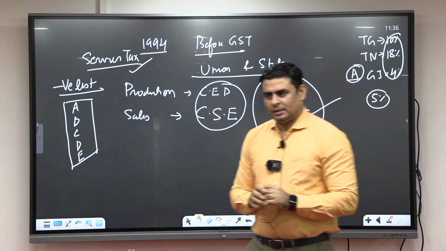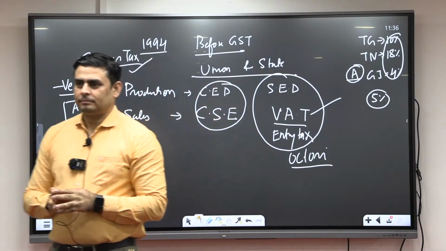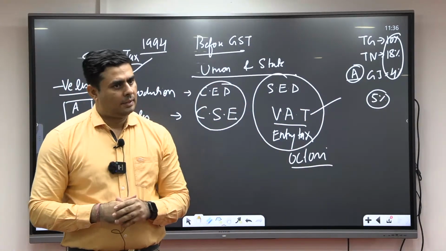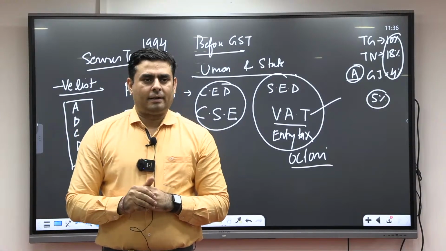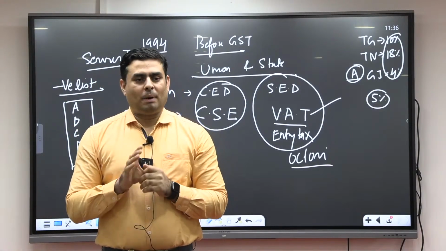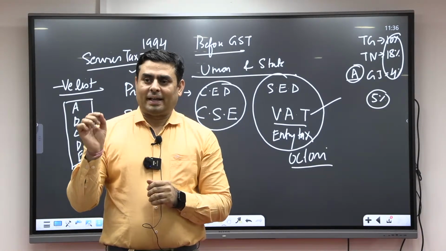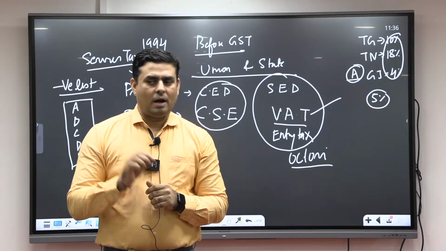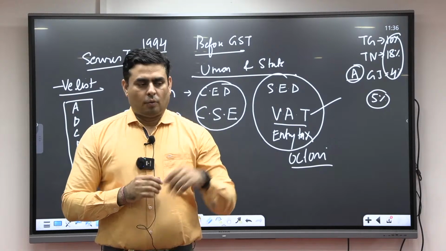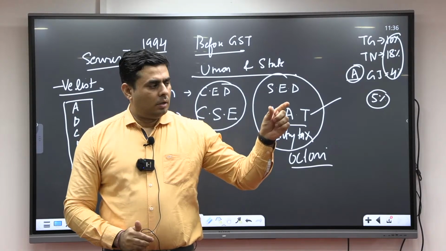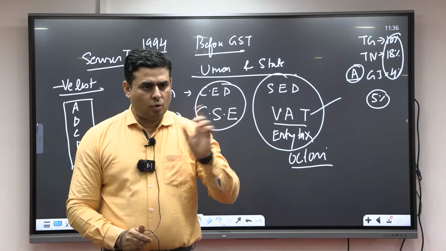So the centre and states agreed in principle. But now you have agreed, and still the big hurdle is there. What? Taxation is a part of Article 246, where the powers of the union, state, and concurrent lists are set out.